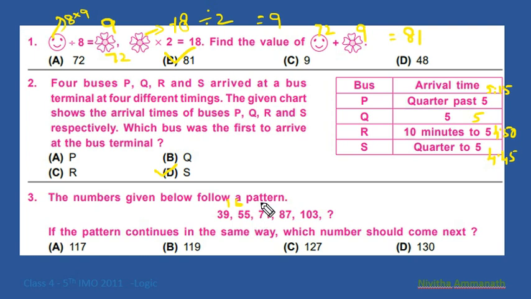Then 55 plus 16 equals 71. 71 plus 16 equals 87. 87 plus 16 equals 103. So 103 plus 16 equals 119. So B is the correct option. Next question.